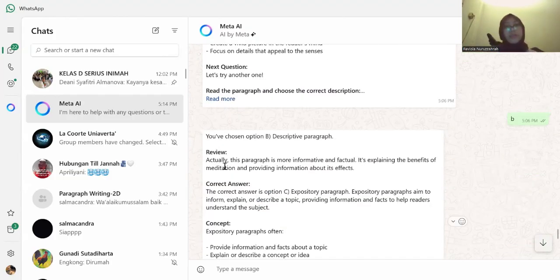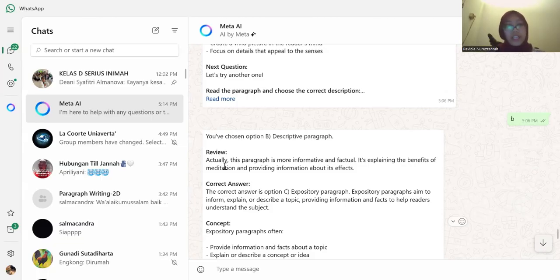Through my experiences using Meta AI, I gained valuable insights into the structure and clarity required in effective paragraph writing. Meta AI helped reinforce the importance of topic sentence, logical flow, supporting details, and proper transitions by generating examples and offering corrections, and also the concepts we would like to know.